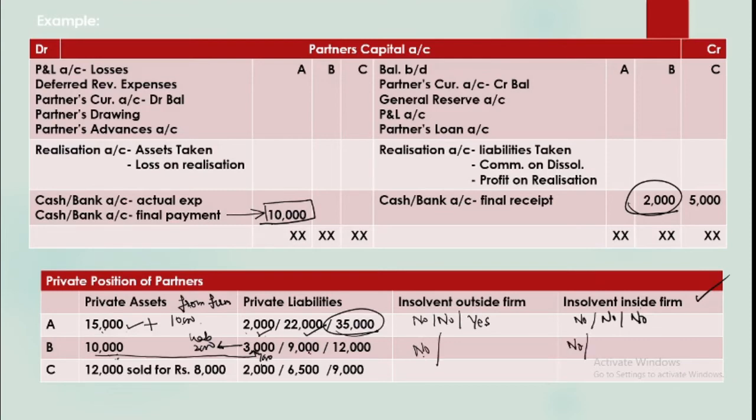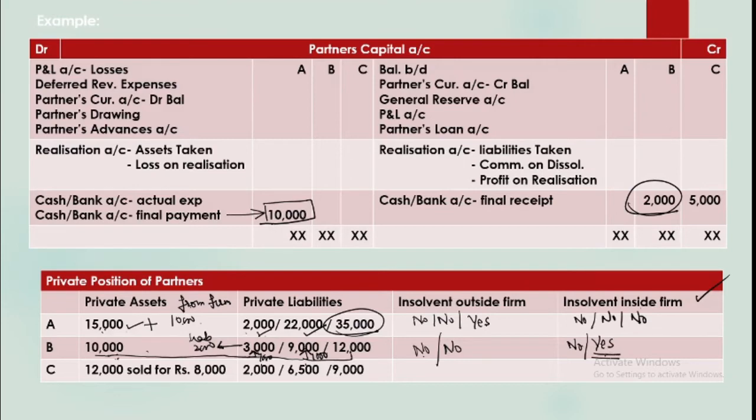Now in the second case, when his personal liabilities are 9,000. Out of 10,000 he can pay 9,000. Fair enough, isn't it? So outside the firm he is not insolvent. But when it comes to the payment of liability towards the firm, he is just having 1,000 rupees left, which implies he cannot pay his full amount. So yes, now he is insolvent inside the firm, and this is the scenario which is relevant for the firm.